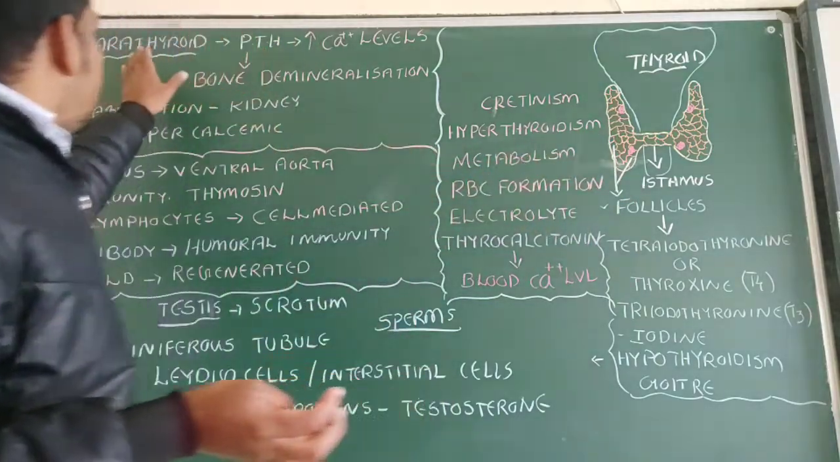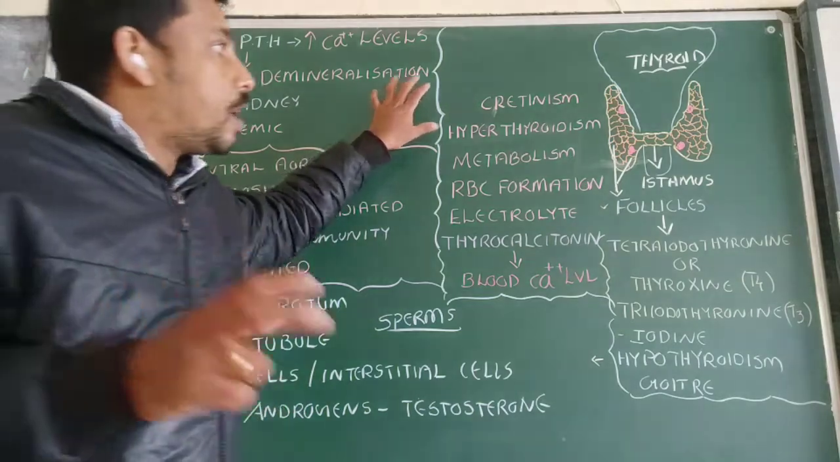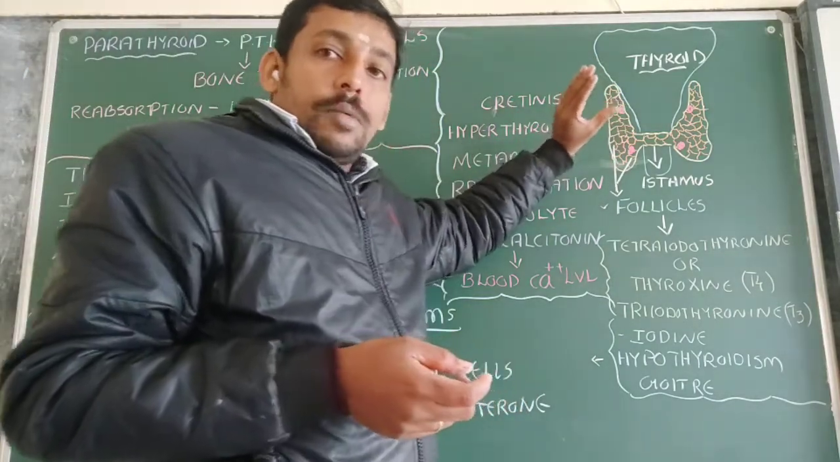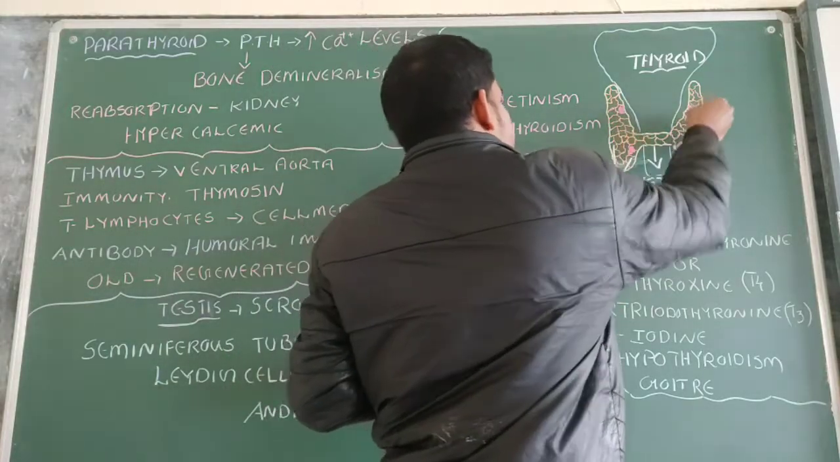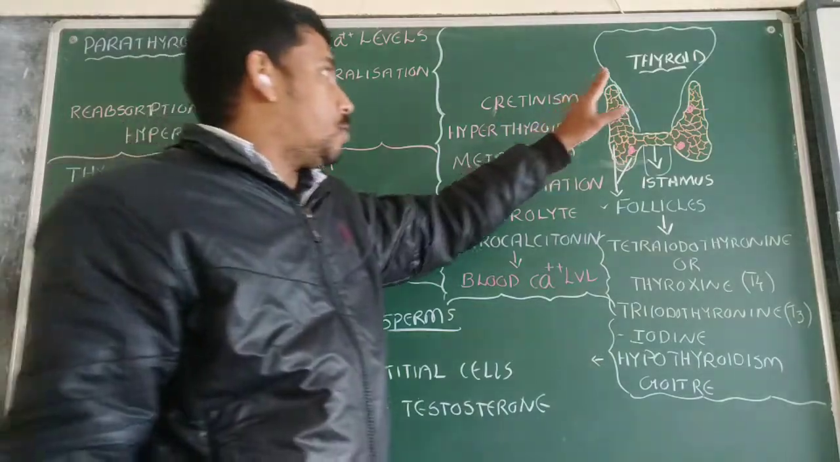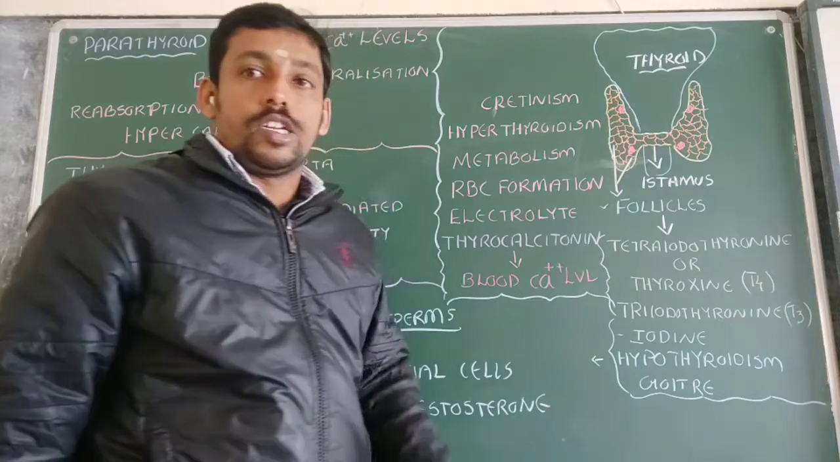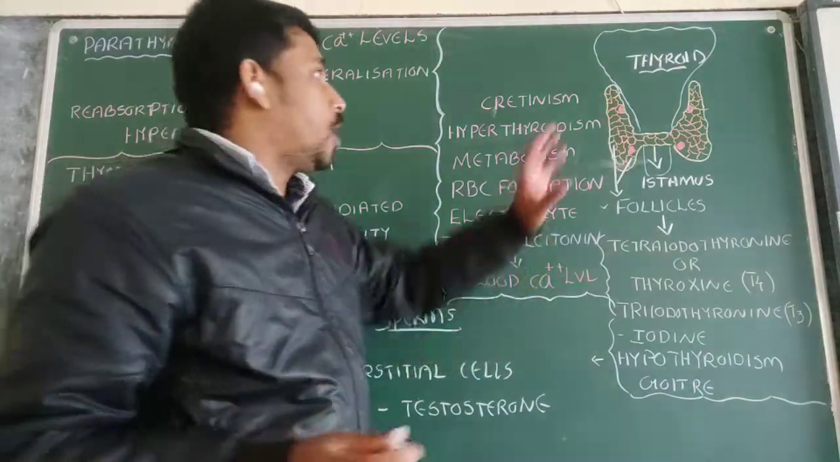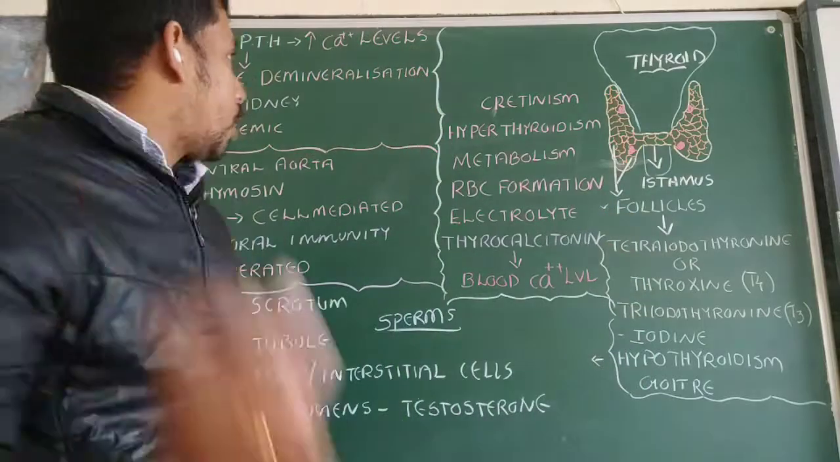Now come to the parathyroid. Where do we see the parathyroid gland? It can be seen as two pairs on the dorsal side of the thyroid gland. On the dorsal surface of the thyroid gland, we can see this parathyroid. So this is one pair, and this is the second pair: two pairs of parathyroid glands.